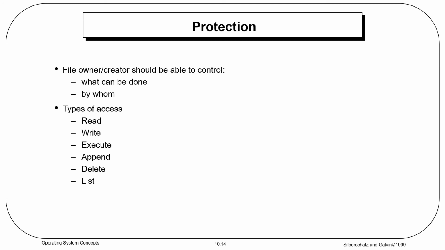Mainly, my dear friends, in file protection we'll discuss types of access. Read from the file, write or rewrite the file, load the file into memory and execute it, append, write any information at the end of the file, delete a file and free its space, list the name and attributes. All these things will be discussed in protection.